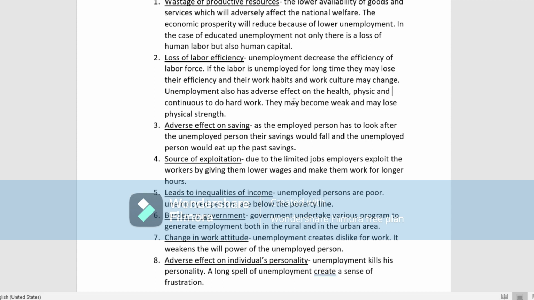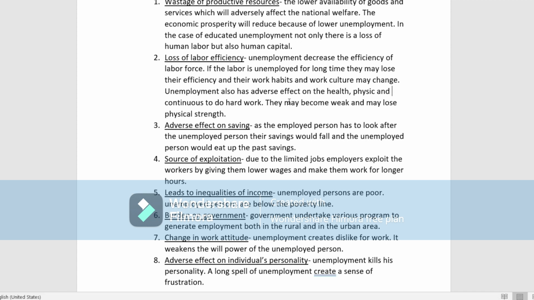The person will become very weak because they are going to lose the hard-working nature. If they're unemployed for a prolonged period, this will affect their health and their mentality. So this is also one of the consequences of remaining unemployed for a prolonged period.